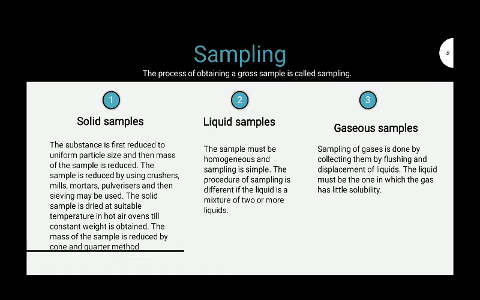Liquid sample: the sample must be homogeneous and the sampling is simple. The procedure of sampling is different if the liquid is a mixture of 2 or more liquids. Whereas in a gaseous sample, sampling of the gases is done by collecting them by flushing and displacement of a liquid. The liquid must be one in which the gas has little solubility.